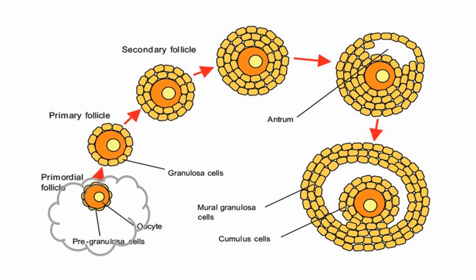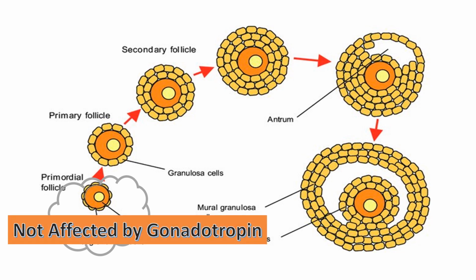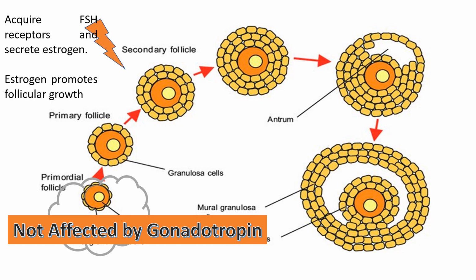The primordial follicle is present since birth, not from puberty. So its growth is not affected by gonadotropin. From the primary follicle onward, the growth will be affected by different types of gonadotropins or hormones. And it is seen that the secondary follicles have the FSH receptors and they secrete estrogen. This estrogen promotes the follicular